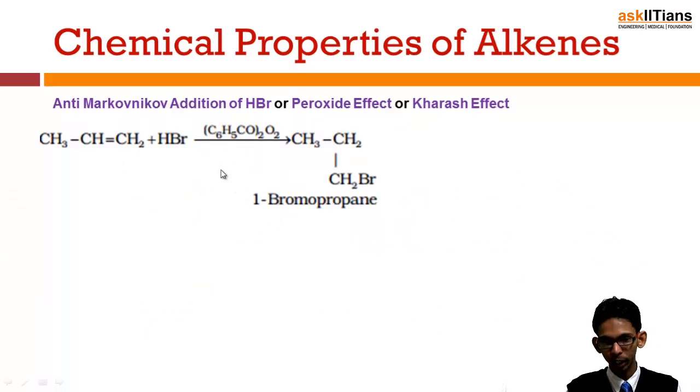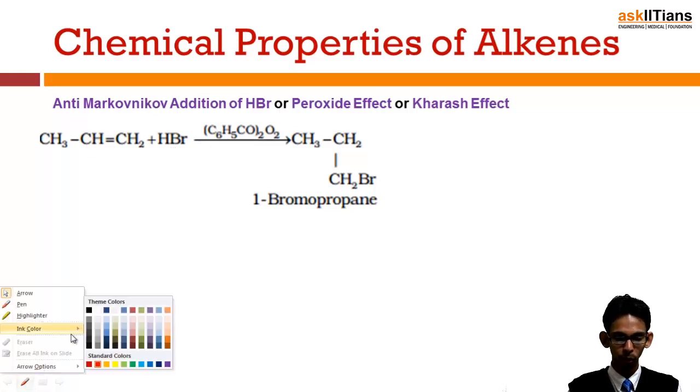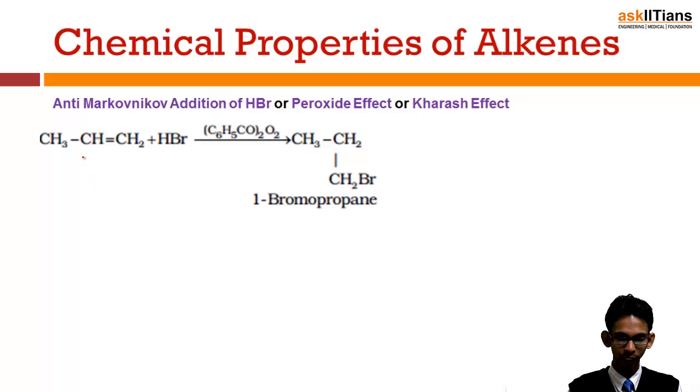Now we have seen the Markovnikov rule. Now there is a special effect: when we add a peroxide to the reacting mixture, this is the same compound propene, we are reacting with HBr. According to the Markovnikov rule, the product should be CH3, CHBr here and CH3.